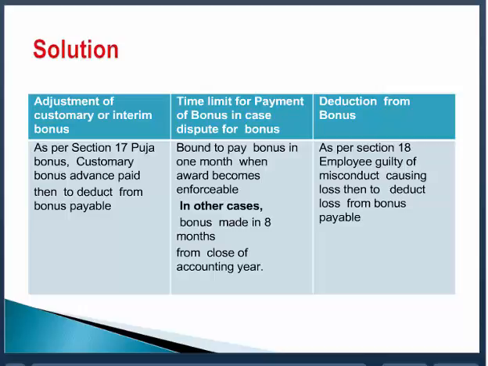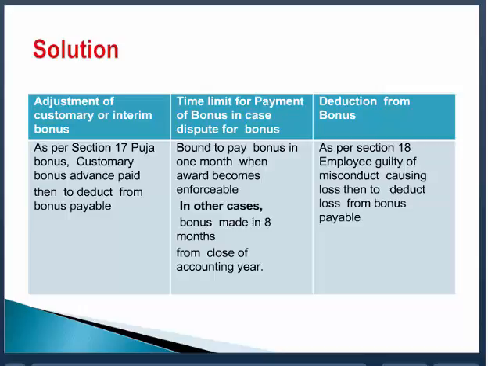Take for example, suppose the bonus payable in an accounting year is 100 rupees. The employee is guilty of misconduct, causing a loss of 50 rupees. So from that accounting year's 100 rupees, you can deduct 50 rupees. And then the employer is liable to pay the balance to the employee.